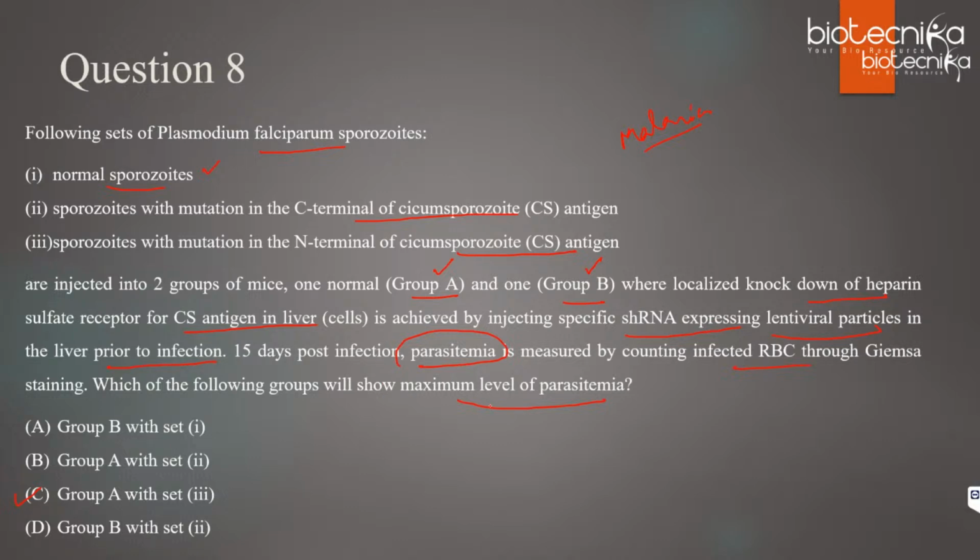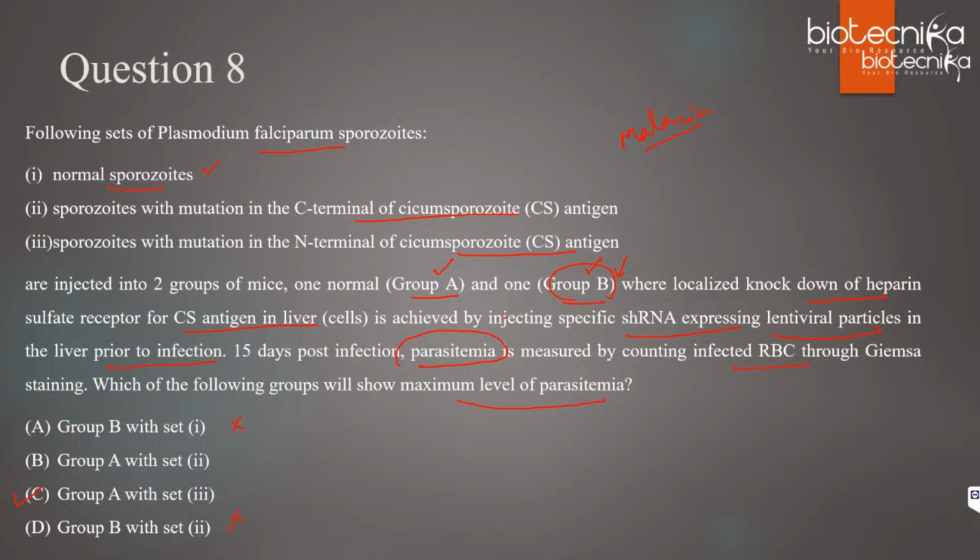So which will show maximum level of parasitemia? That should be group A. Why should it not be group B? Because in group B the receptor is removed, so there will be no infection because the liver cells cannot bind to the antigen. That is why group B should not be in your answer. That is how we can omit A and D.